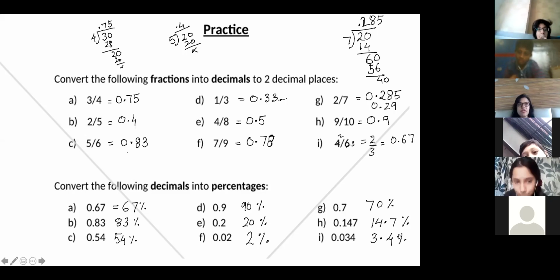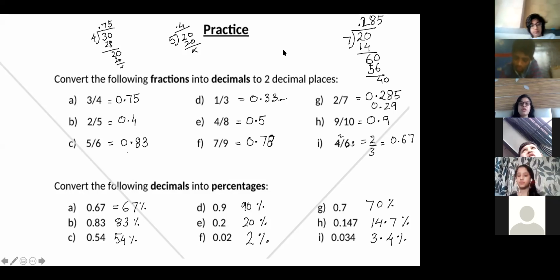Now complete this sheet. I'm giving you 5 minutes. Those who have not done yet, just complete it. Don't write the answer directly. Do it first. Will you give it on Google Classroom? This one, no, this is the classwork. Why will I give this in Google Classroom? Just complete it over here only. The small questions are there. If you are not able to do the solution, write down the questions and complete it at home.